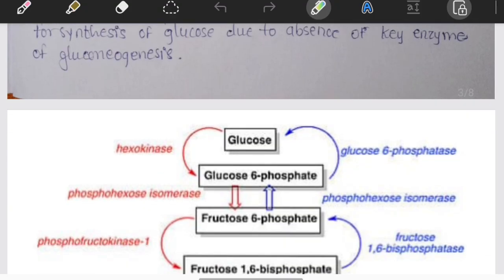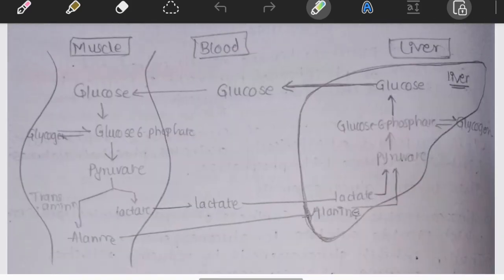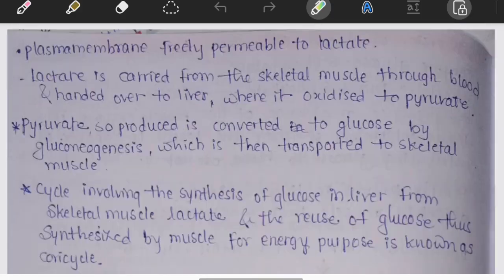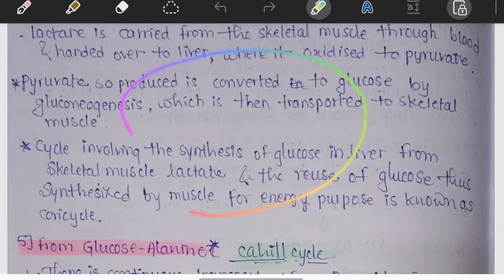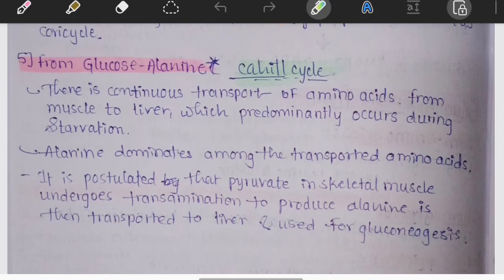Here is one diagram for the Cori cycle. Here is the muscle, lactate is formed because of anaerobic glycolysis, then goes to the liver and finally forms pyruvate. It enters gluconeogenesis and glucose is formed. It's over. Let's see about the Cahill cycle. This is the theory about the Cori cycle and this is the Cahill cycle.